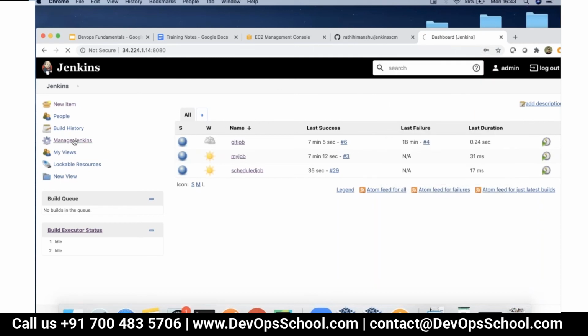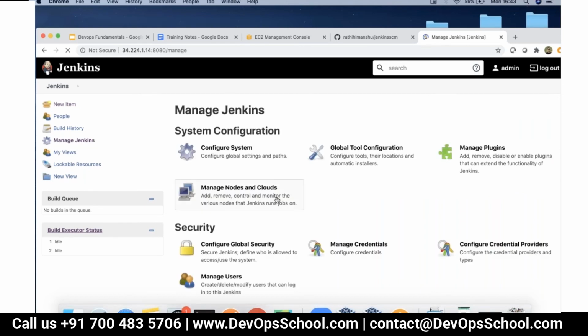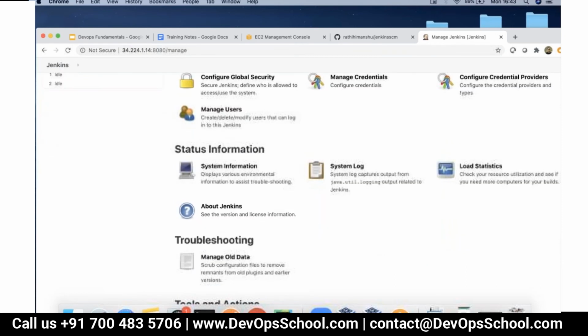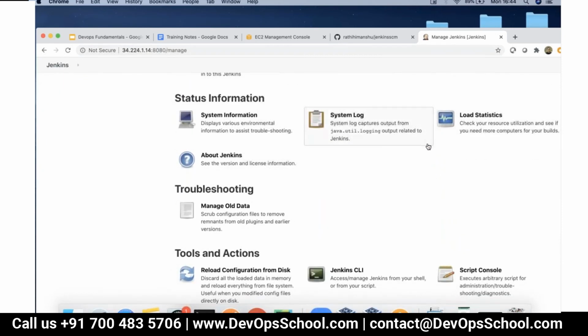A couple of other things with respect to Jenkins management: system log and management utilities are also very important, because eventually your Jenkins master is a very heavy duty machine, and in some cases you might have hundreds of jobs running on it. So the capability of this machine is pretty important. Though some of the workload can be delegated by adding nodes, you still have to make sure that this is a robust machine.